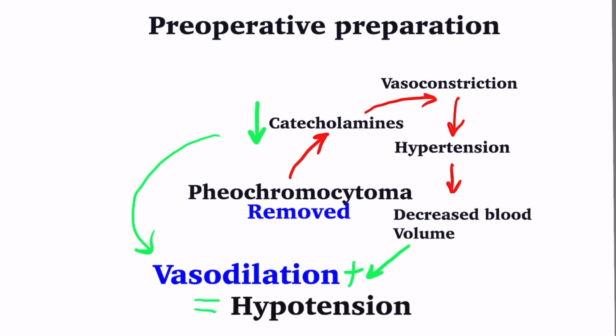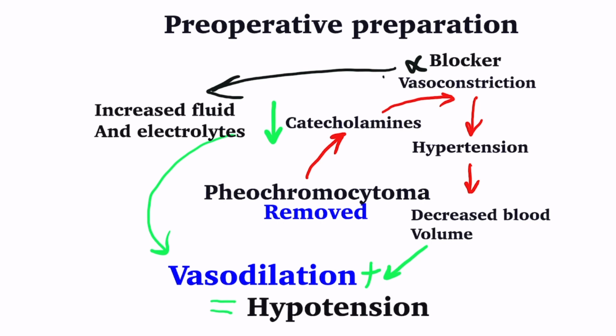So we have to prime our body for withdrawal of catecholamines by blocking alpha receptors and inducing vasodilation. To prevent hypertension, we increase fluid and electrolytes intake to increase blood volume. So body vessels by time of surgery are already vasodilated with adequate volume. Hence Pheo can then be removed safely and catecholamines withdrawal is well tolerated.